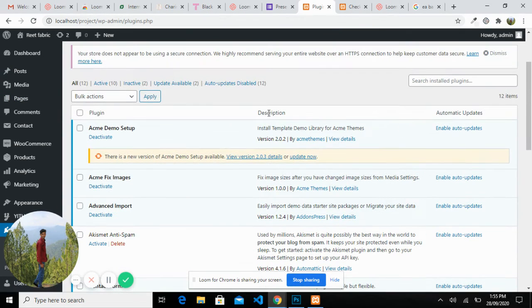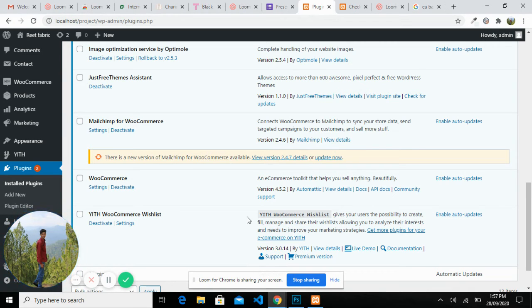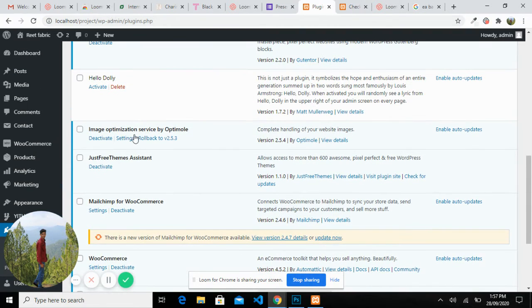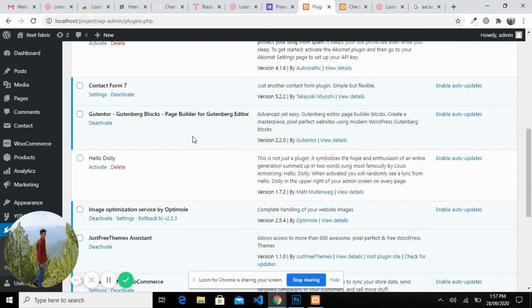That is my dashboard. We can send them a mail to remind them: they liked a product and they want to purchase it. There is also WooCommerce for MailChimp, which is for marketing, to email your customers. Image optimization is provided by Optimole. It is also an installed plugin for handling the images of the website so they can load easily.